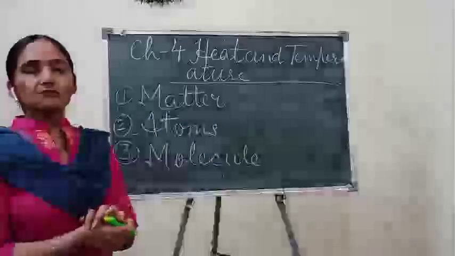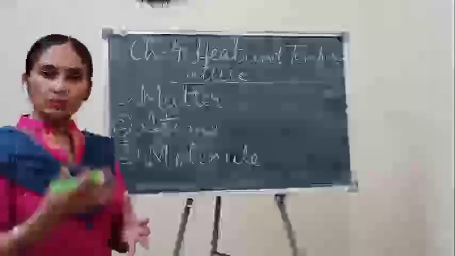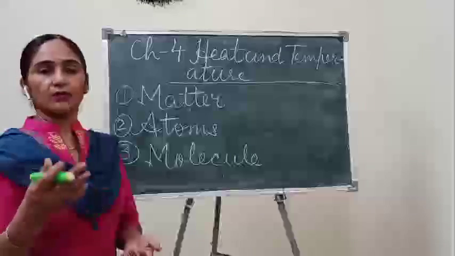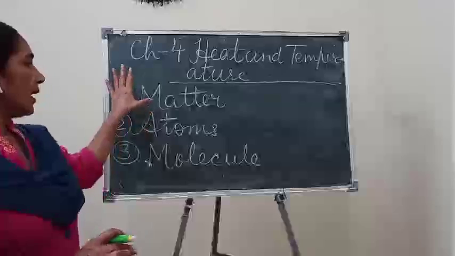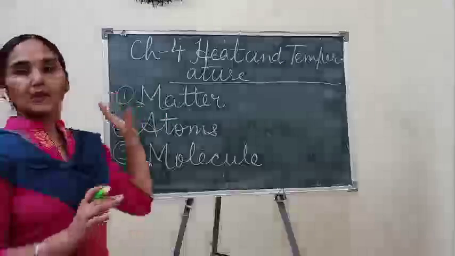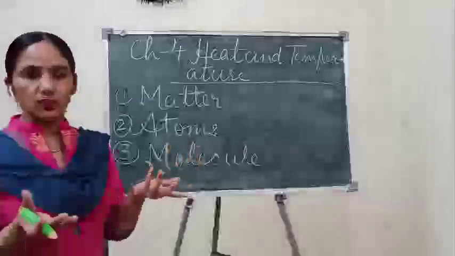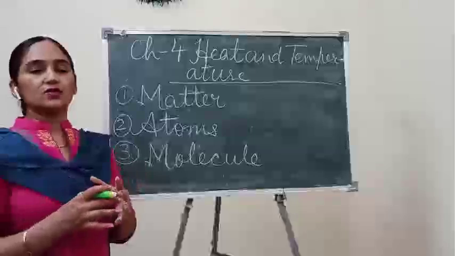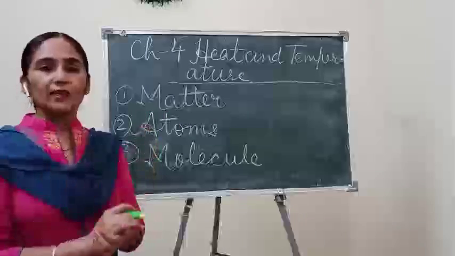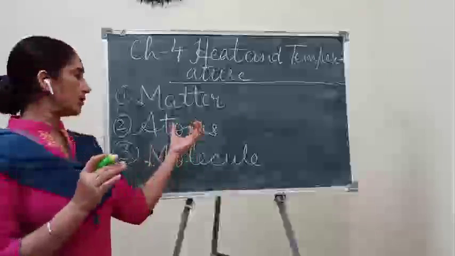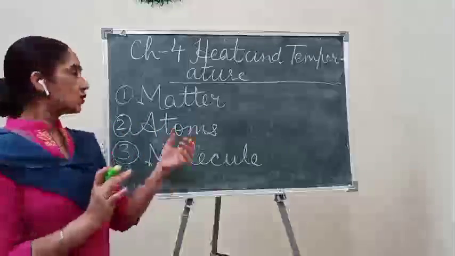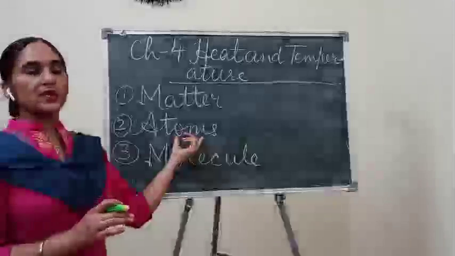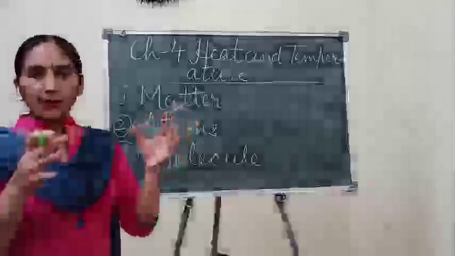Children, now we come to our topic: how heat is produced. You know, so many kinds of atoms are present in our universe. All those atoms collide together.